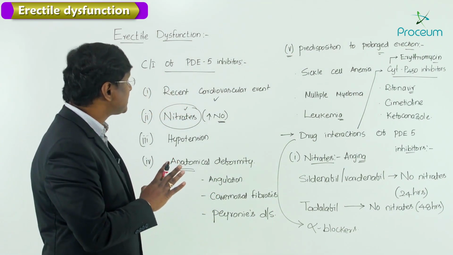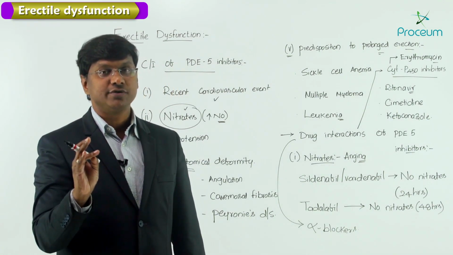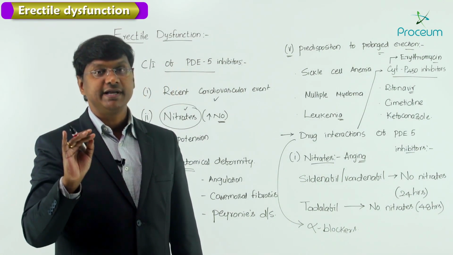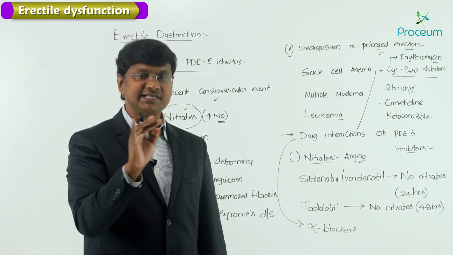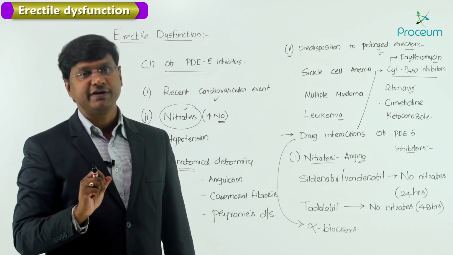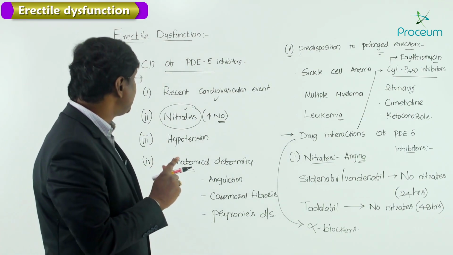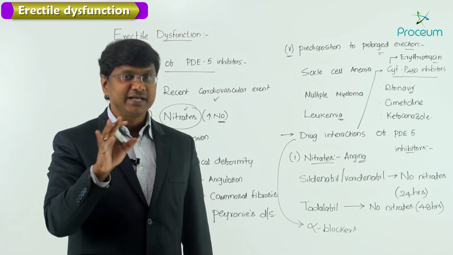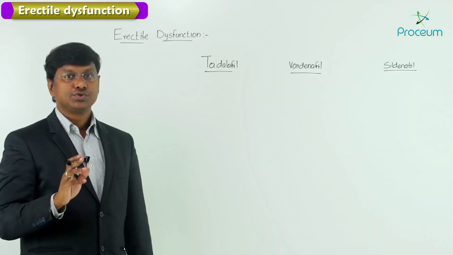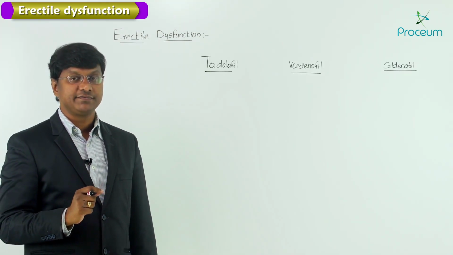Now, after having discussed the mechanism of action and dosages of these drugs, and having discussed contraindications, adverse effects and drug interactions, let me compare the three major phosphodiesterase 5 inhibitors. What are those three? That includes Sildenafil, Vardenafil and Tadalafil. Right? Let me compare these three phosphodiesterase 5 inhibitors.